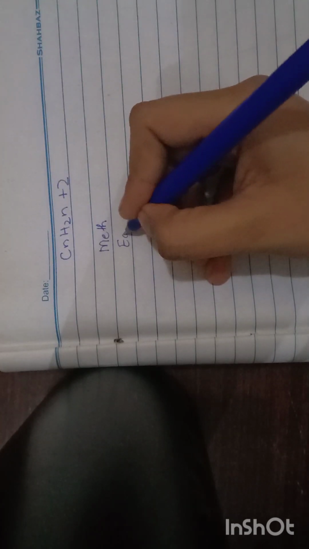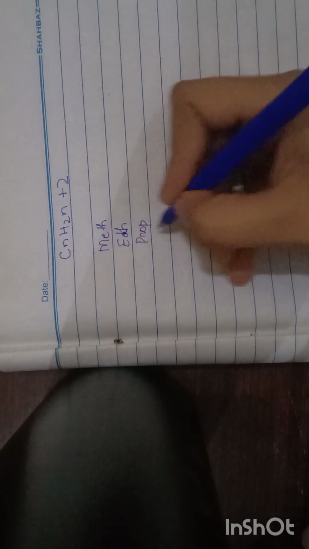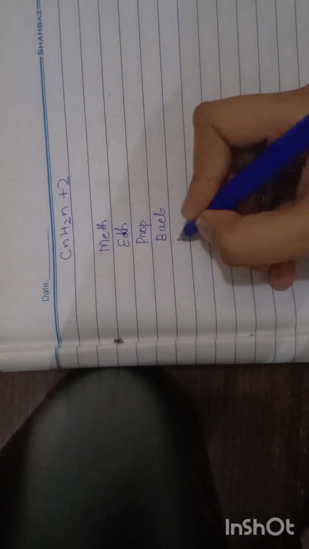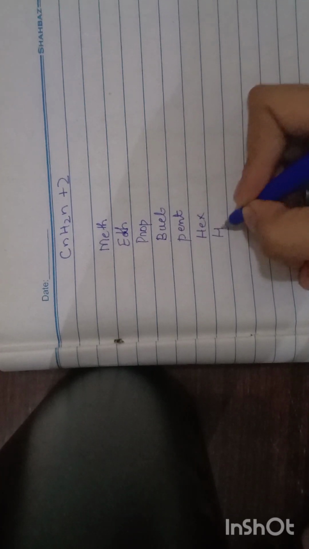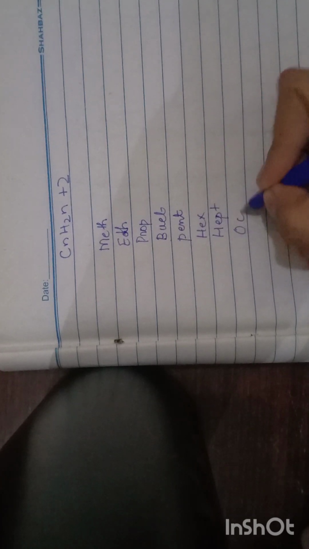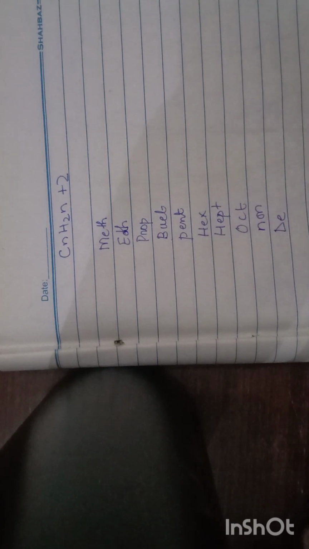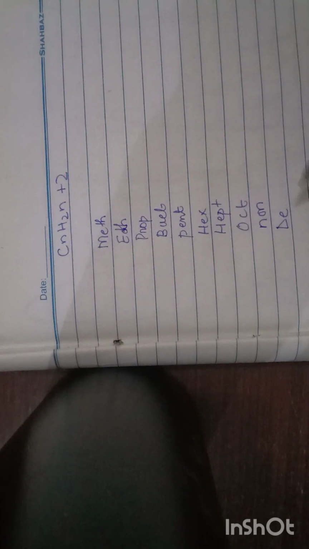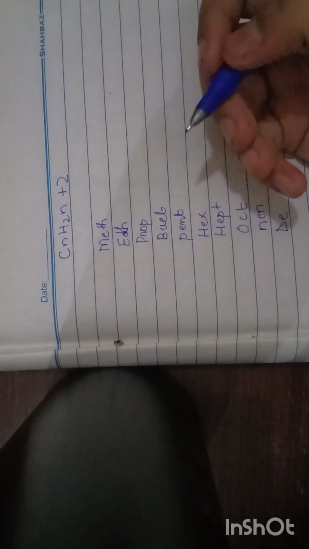First of all, learn meth, eth, prop, but, pent, hex, hept, oct, non, dec. You have to learn these 10: meth, eth, prop, but, pent, hex, hept, oct, non, dec. These are the most important ones, which we use mainly.